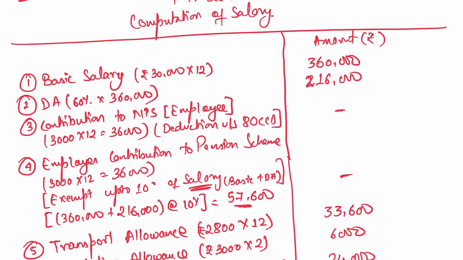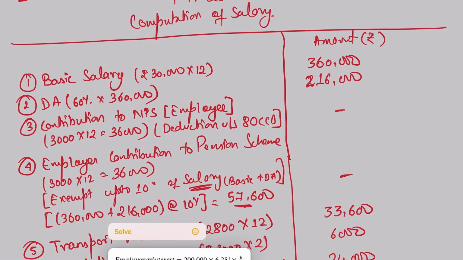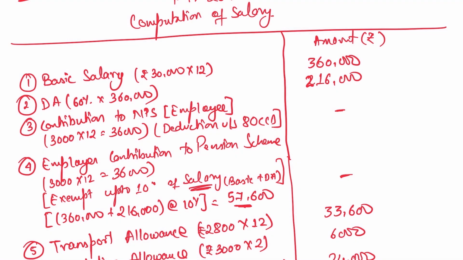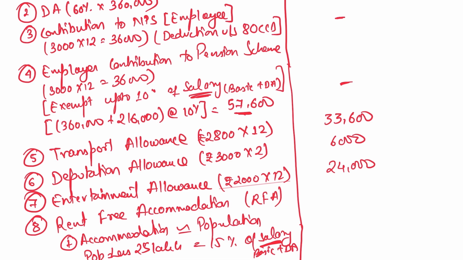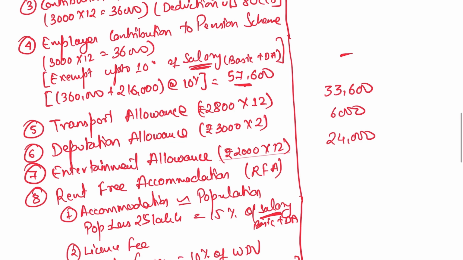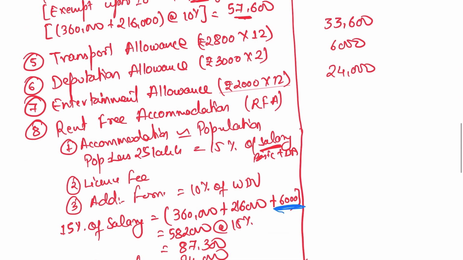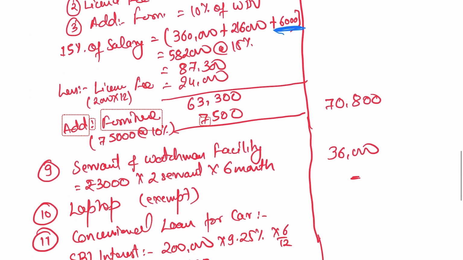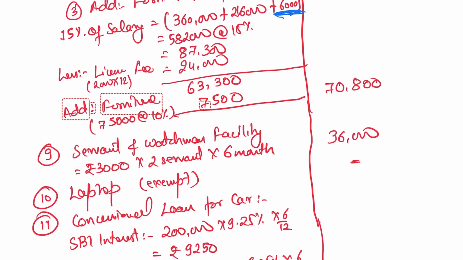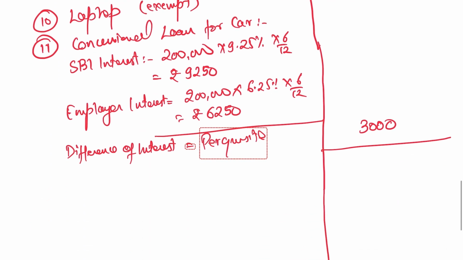So that is 3,60,000 plus 2,16,000 plus 33,600 plus 6,000 plus 24,000 plus 70,800 plus 36,000 plus 3,000.